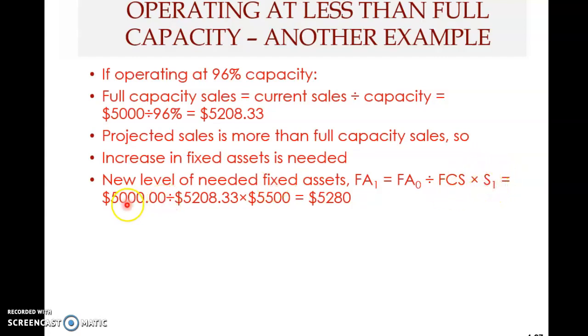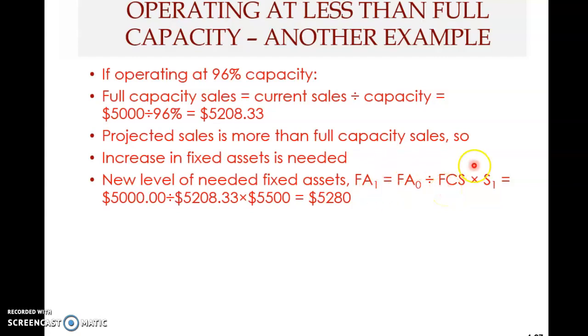So therefore it is 5,000 divided by $5,208.33, the full capacity sales, multiplied by 5,500. So this is your new level of assets. This is a simple formula. It's just a proportionate formula. FA per sales, at the new level of sales, must be equal to the current level of fixed assets divided by the full capacity sales.